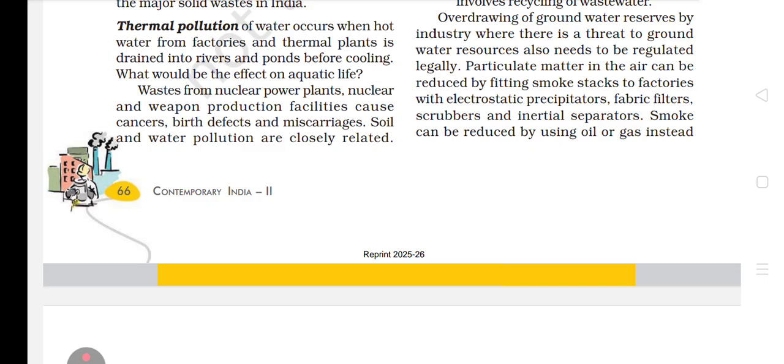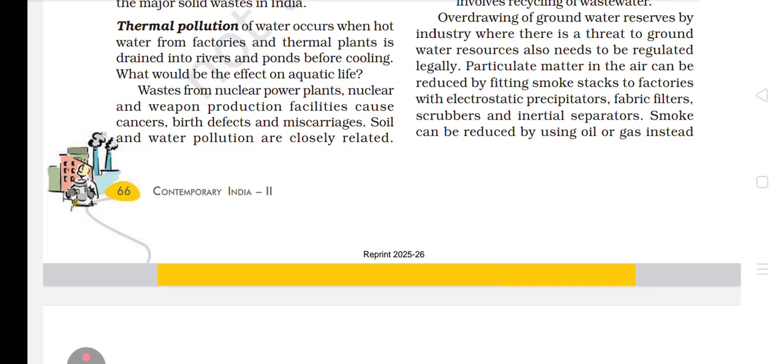facilities. Sorry, I was reading 'facilitate'; it is facilities. I am really sorry, bachche. Facilities cause cancers, birth defects, and miscarriages. Very important, miscarriages. Soil and water pollution are closely related. Dumping of waste, especially glass, harmful chemicals, industrial effluents, packaging, salt, garbage renders the soil useless. Rainwater percolates the soil, carrying the pollutants to the ground, and groundwater also gets contaminated.